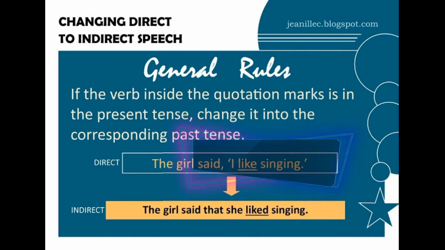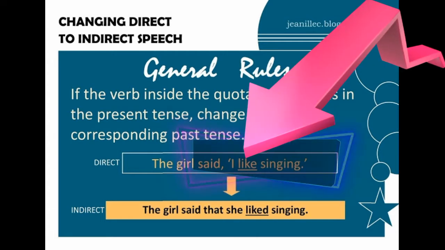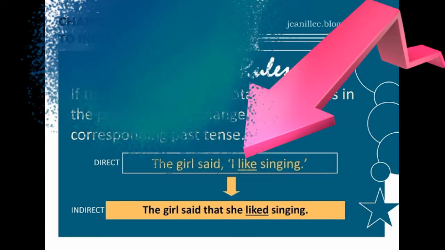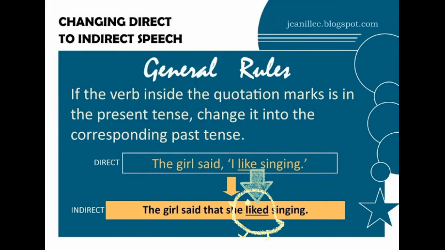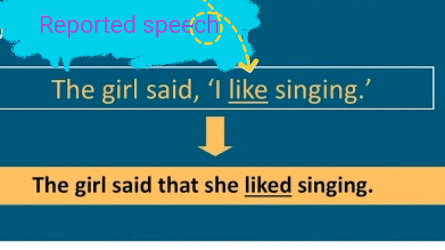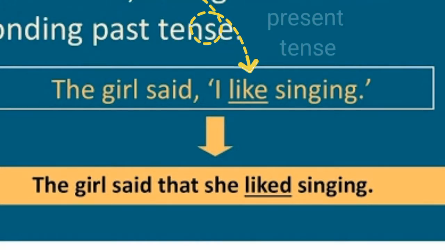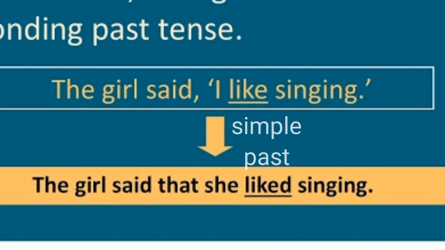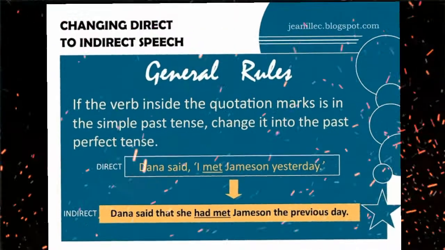When the verb in the reported speech is in the present tense, change it into the simple past tense when changing into indirect. In the sentence, like is the verb in the reported speech, and like is also in the present tense. In changing it to indirect, like becomes liked. Thus, the present tense is transformed into the past tense.